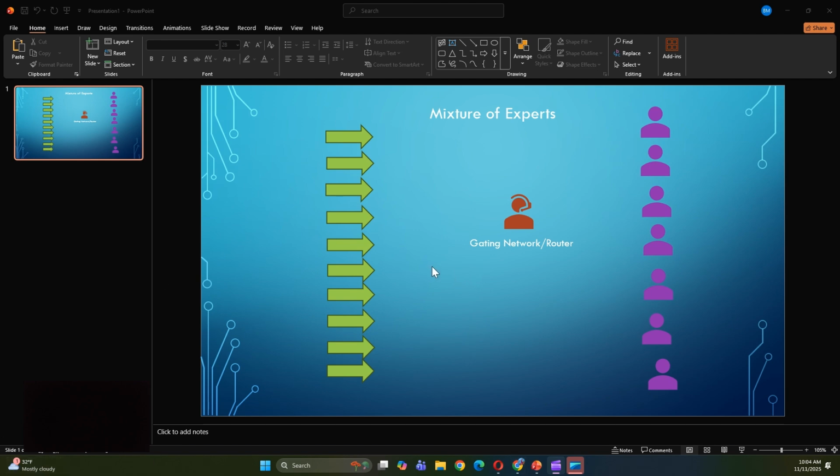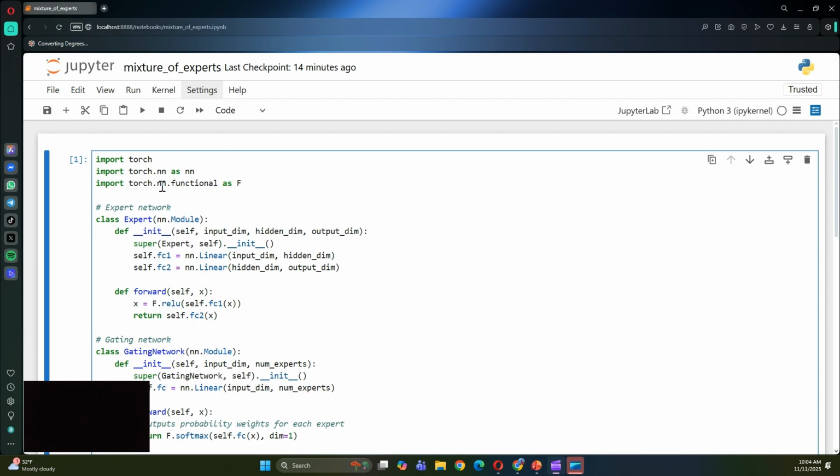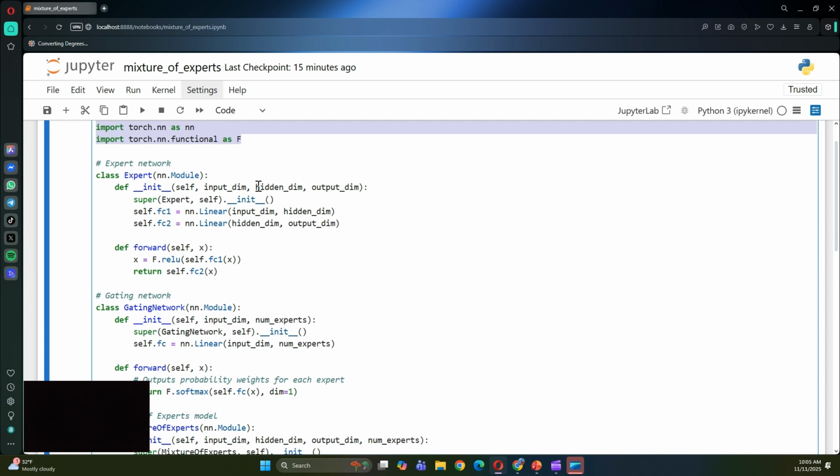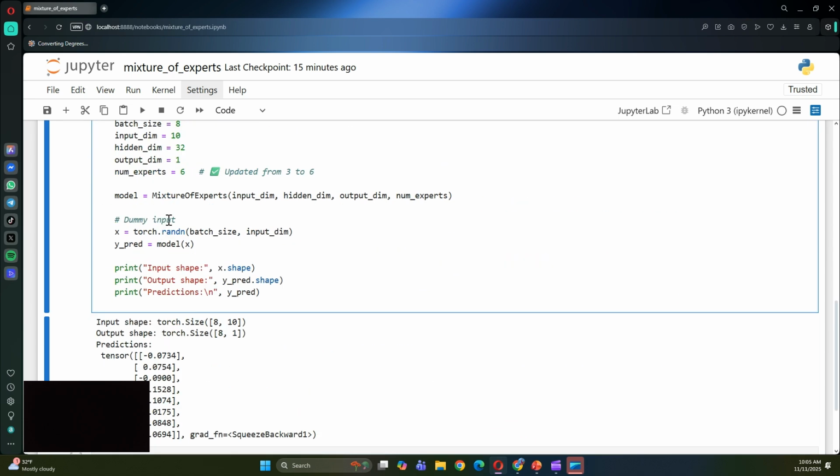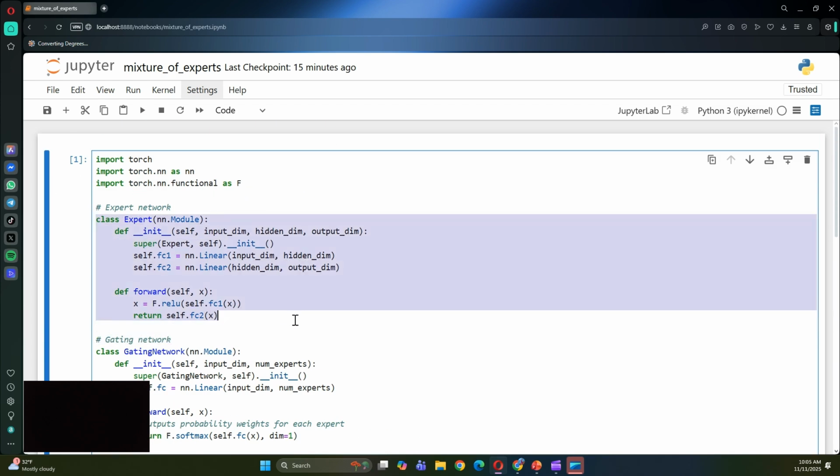So let's go into my Jupyter notebook and see how we can do that using code. First of all, we need to use PyTorch. I'm also using the neural network module nn, and the functional module because I'm going to use activation functions like ReLU and softmax, to assign the weighting on all the experts. I have 6 experts here. Remember, we have the input, the expert, and the router. Those are the 3 components. So let's talk about the expert network.